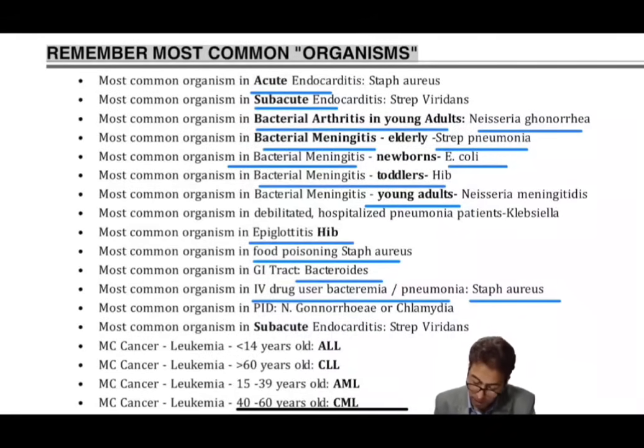And especially, we will also come across some of the important organisms which are a cause of pelvic inflammatory diseases. So in young adults, the pelvic inflammatory diseases, the most common organism is Neisseria gonorrhea or chlamydia. In different countries, somewhere the presence of Neisseria gonorrhea is more common, and in other countries, the chlamydia takes a lead. So this is very important as far as the emerging trends of most common organisms are concerned.